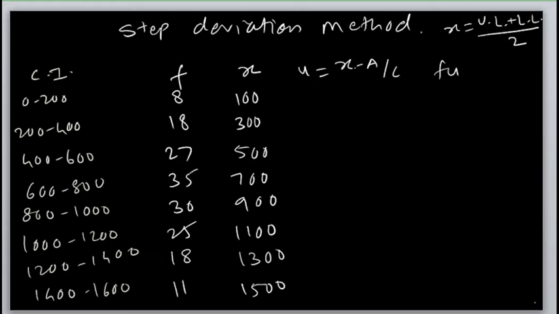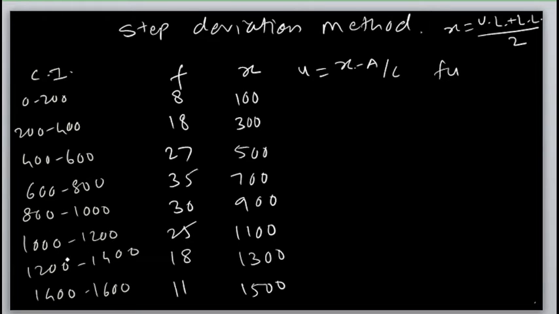Pay attention to how we find upper limit plus lower limit divided by 2. That is 200 plus 0, 200, divided by 2 is 100. 400 plus 200, 600 divided by 2, 300. 600 plus 400, 1000 divided by 2, 500. 800 plus 600, 1400 divided by 2, 700. 1000 plus 800, 1800 divided by 2, 900.